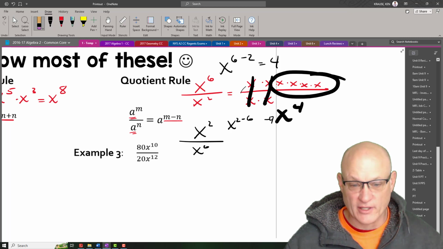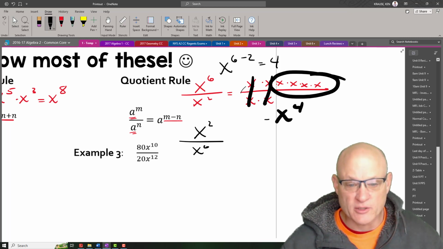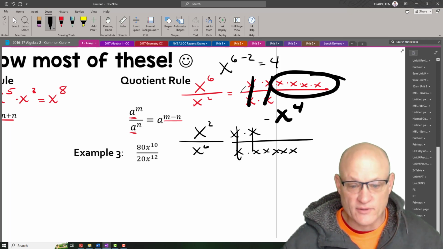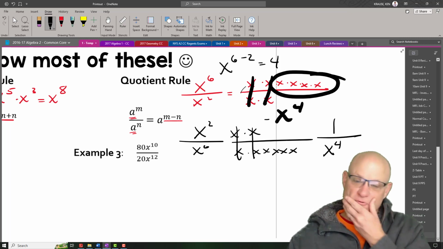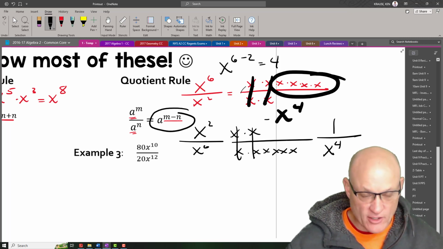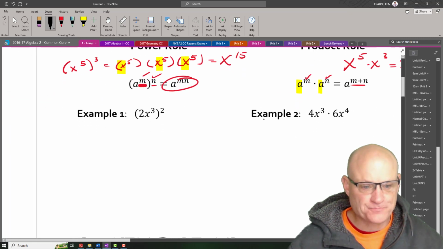I don't know why I picked 4s. I cannot write 4s with this thing. But if I did this one, wouldn't this be equal to x times x on top, all over x, x, x, x, x, x? These 2's would cancel, and it'll leave me 1 over x to the positive 4. Hey, I wrote a 4 good. The only thing I want you to remember is when you divide, as long as the base is the same, you just subtract the exponents.